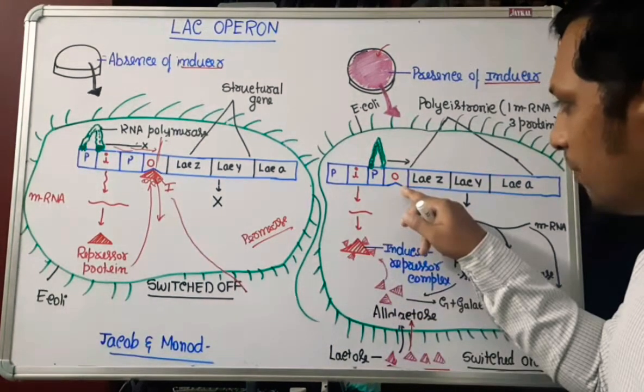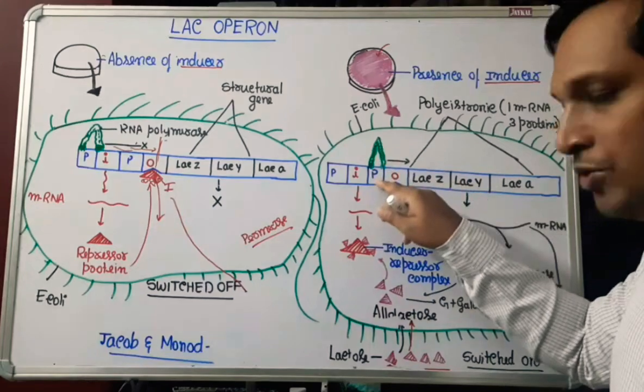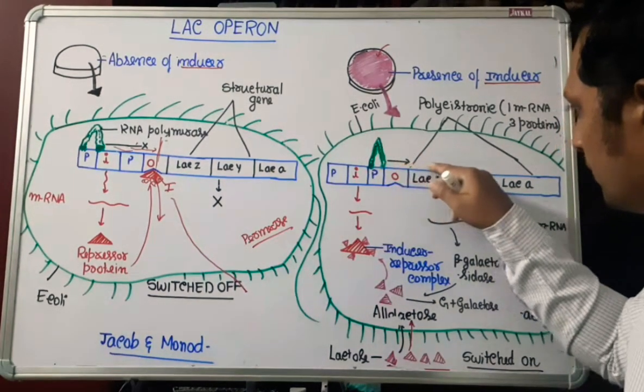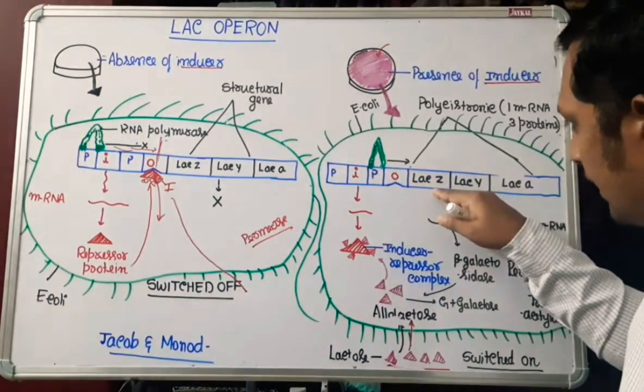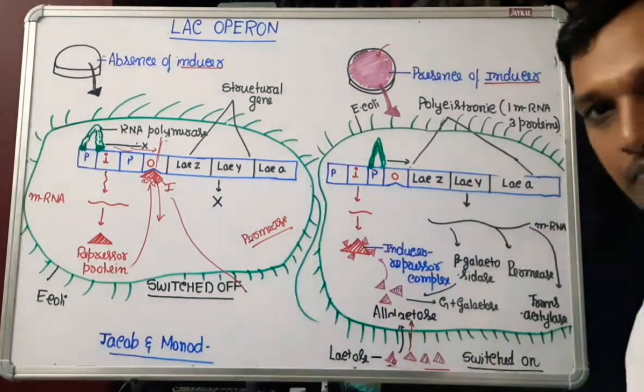So now the operator is free. RNA polymerase attached to the promoter can move further because the operator is free. So they start transcribing the structural genes.